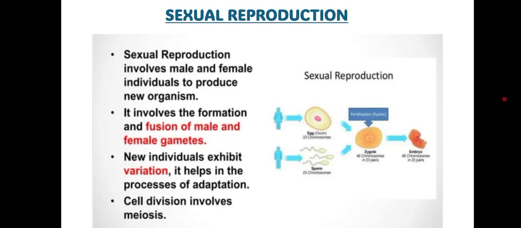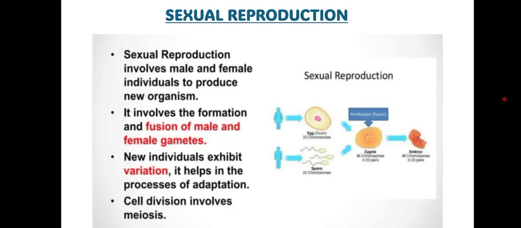One more thing is here, when sexual reproduction occurs in an organism, a normal cell division does not take place in the male reproductive organ, or in the female reproductive organ. In our body, cells are dividing to form another cell, right, by the process of mitosis.